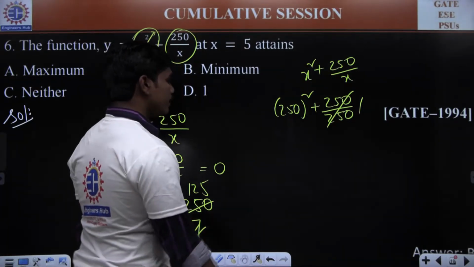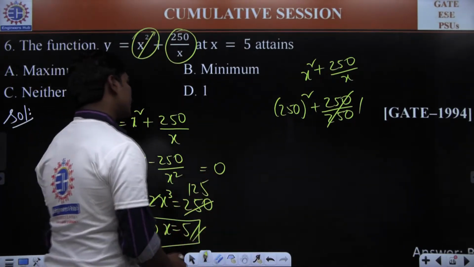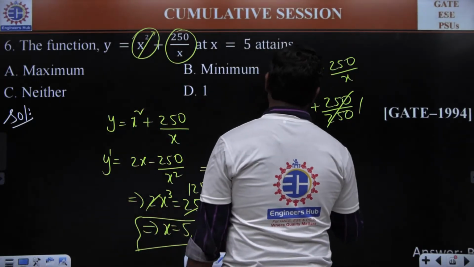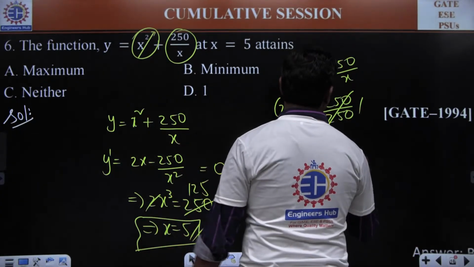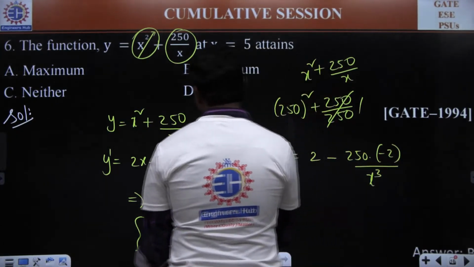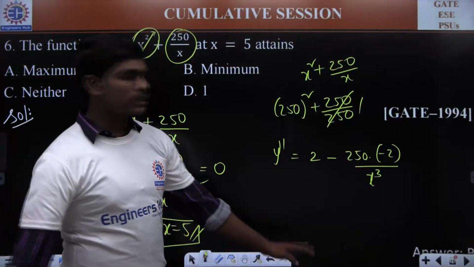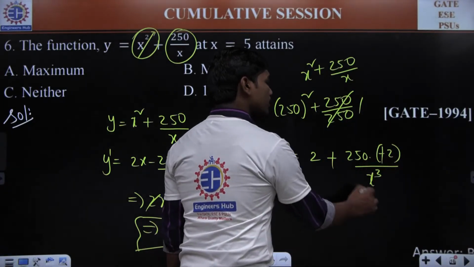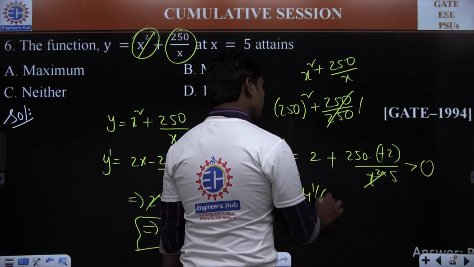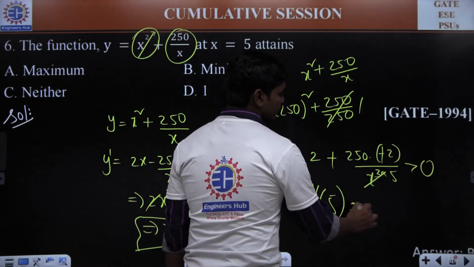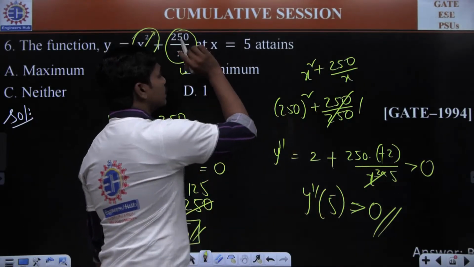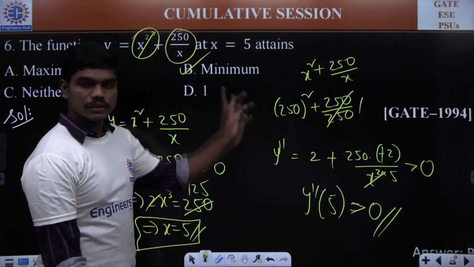But of course, if you would like to go for the second derivative test, then definitely you can see the second derivative is nothing but the derivative of 2x, which is 2, minus the differentiation of 250 by x square, which is 250 into minus 2 divided by x cube. This is what you have, correct? Because derivative of x power minus 2 is nothing but minus 2 by x cube. So this gets cancelled, and undoubtedly when x is equal to 5, this expression is positive. So whenever the second derivative of y at x is equal to 5 is positive, then definitely this has a minimum, correct? So x is equal to 5 is the point of minimum for this particular function.